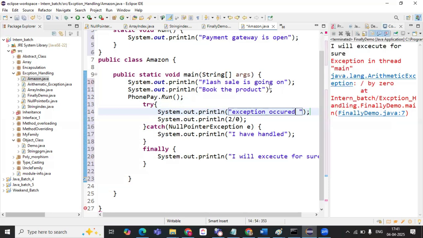Okay, so once the exception has occurred, we need to handle it. If we have not handled it, then this gateway will not get closed. Am I right? Here, if I write the logic in the catch block, once the exception is handled, then only the gateway should get closed.